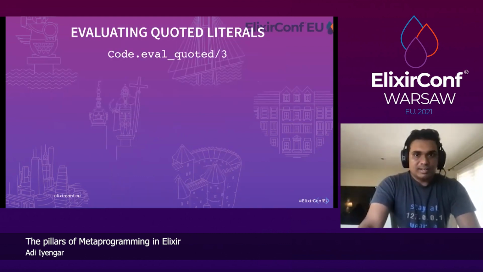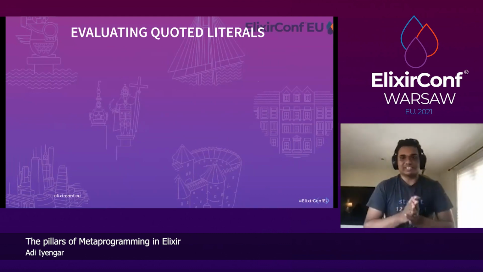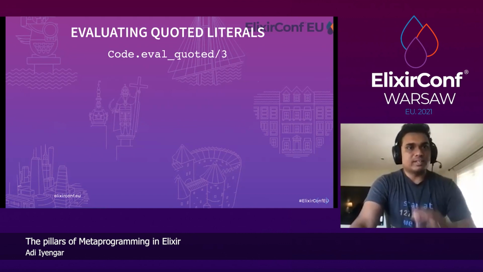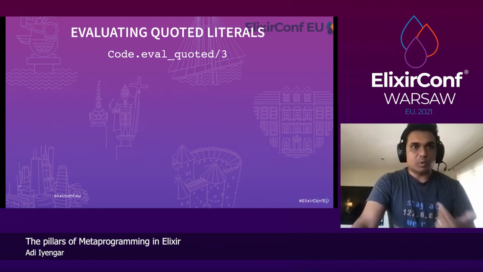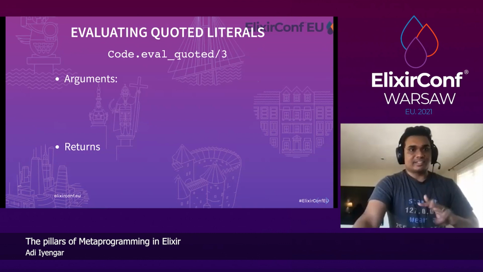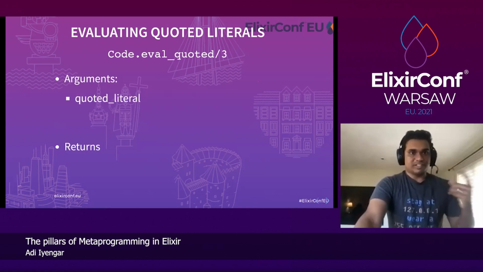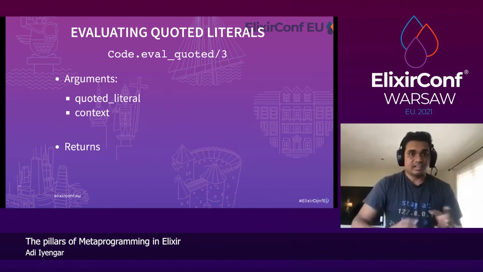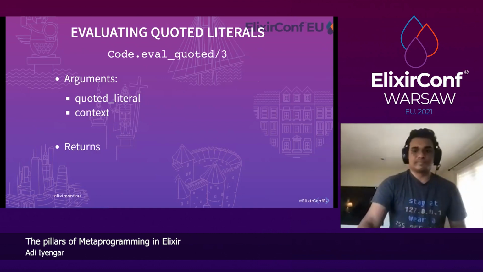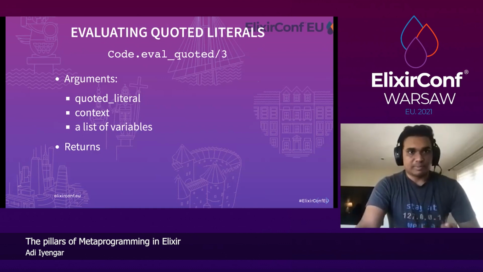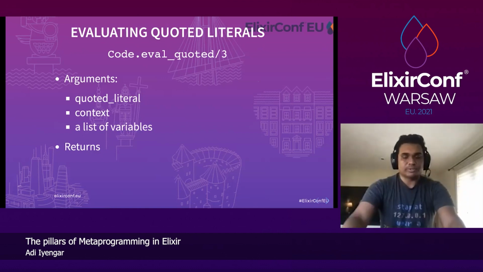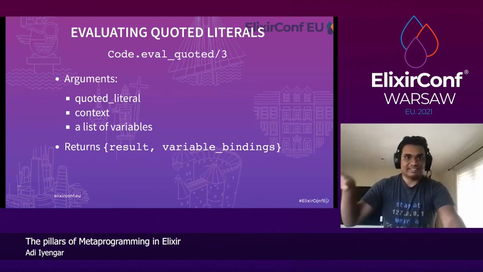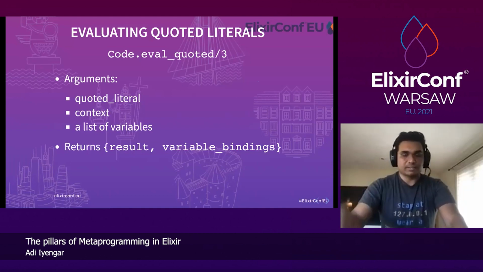Great. Now let's talk about evaluating quoted literals. There's a function called Code.eval_quoted that allows us to evaluate a quoted literal. It takes 3 arguments. The first one is the quoted literal you're evaluating. The second one is the context in which you're evaluating the quoted literal. And the third is a list of variable bindings that you send to the quote. It returns the result and the variable bindings in which the literal was evaluated.